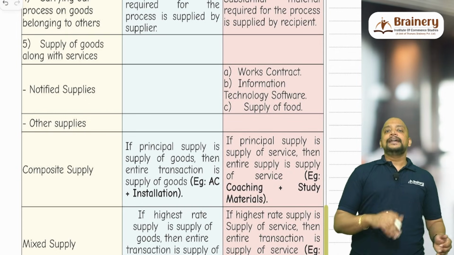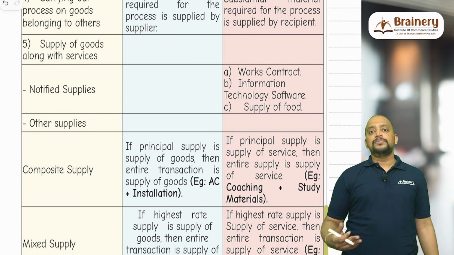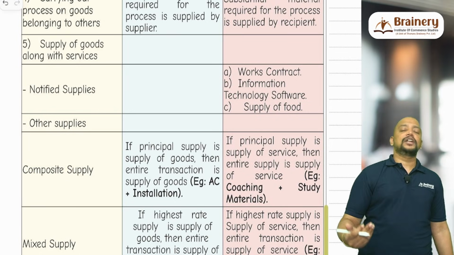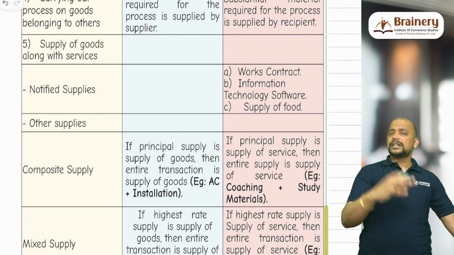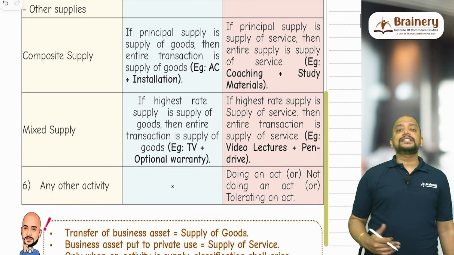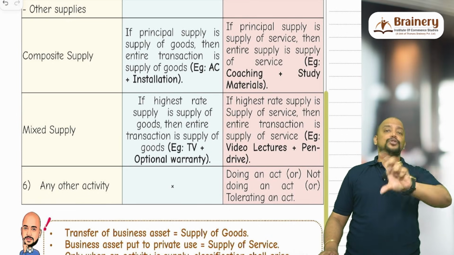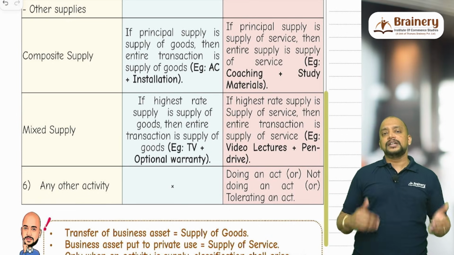Same way software, it can be a package software which is sold like a product in the market, or it can be developed for the need of a particular person, like a customized software, whatever it may be, but it will be treated as supply of services. Then apart from this, if the transaction involves both goods and services, apart from these three, how do we need to check?